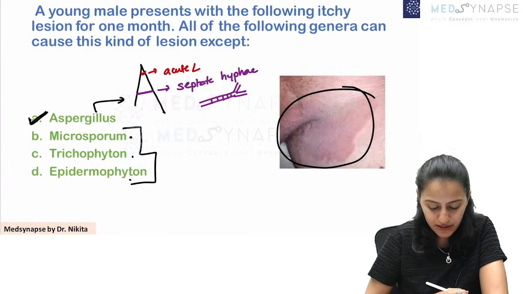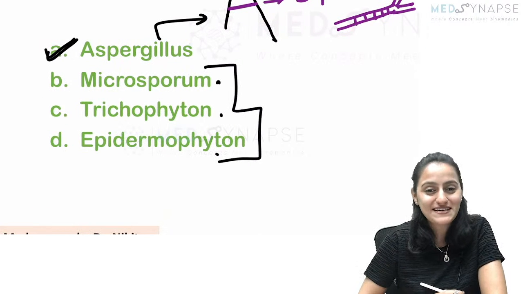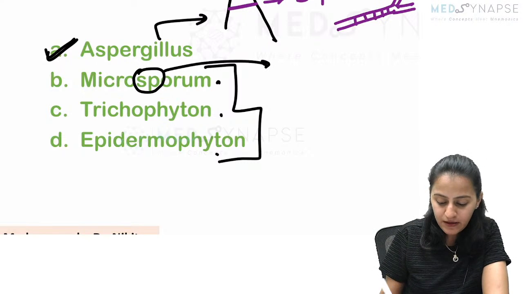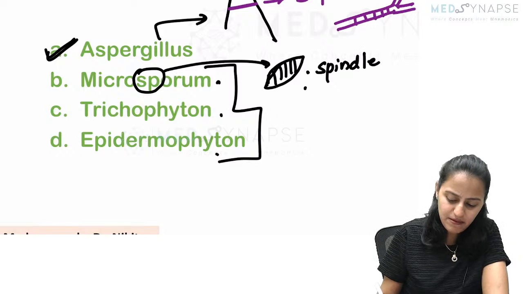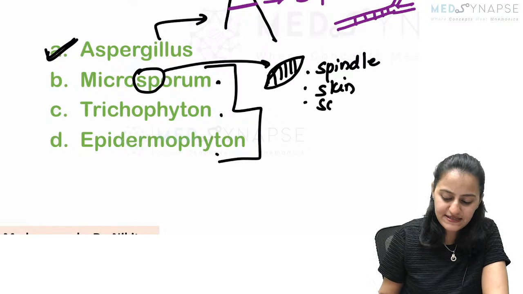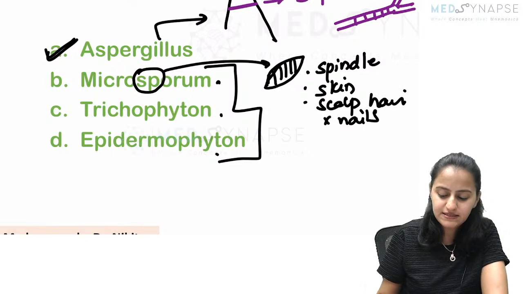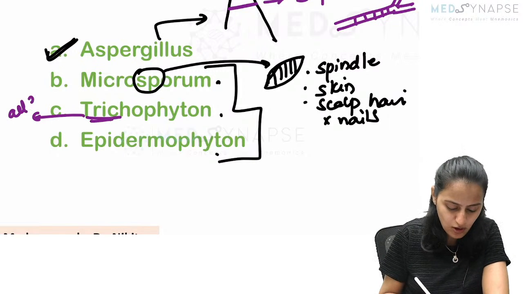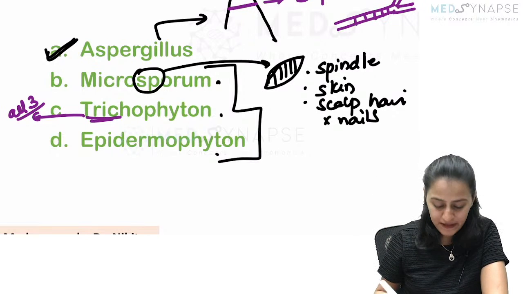Okay, very, very important. Microsporum, Trichophyton, Epidermophyton. If you follow me on Instagram as well, recently I put a mnemonic reel on Microsporum. What is the shape of Microsporum macroconidia? It is spindle shape. And remember the other S's, it affects the skin and the scalp, that is the hair. It does not affect the nails. Trichophyton affects all three, that is skin, hair, nails.